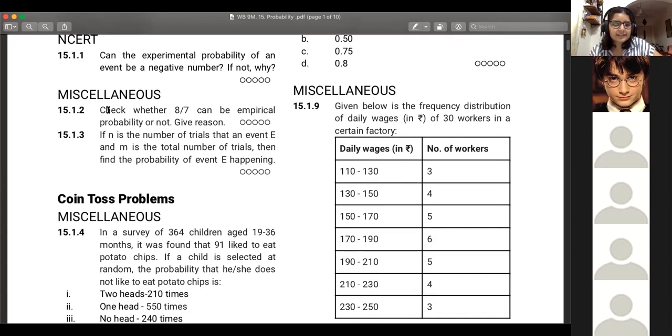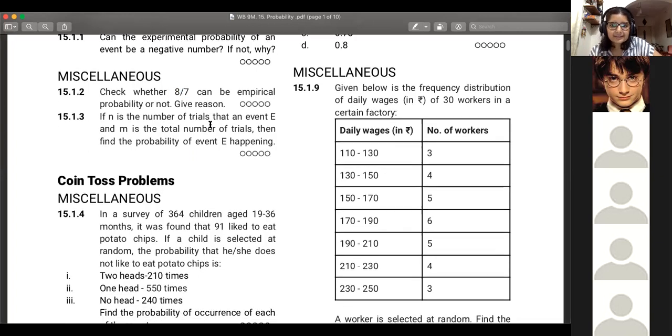Next is Ashka. Your turn. Check whether 8/7 can be an empirical probability or not. Give reason. Ma'am, I don't think it will be a probability, because the number of trials is more than the number of events. The other way around. The number of times the event happened is more than the total number of trials. Yeah. All right.